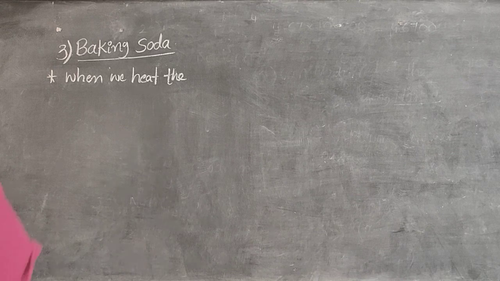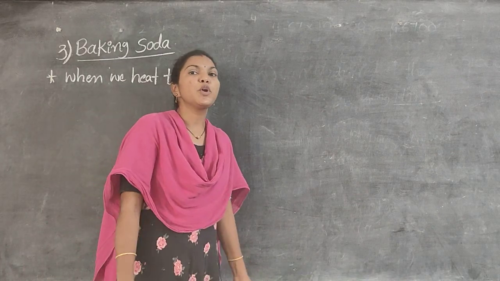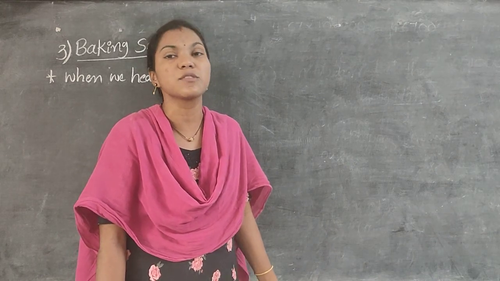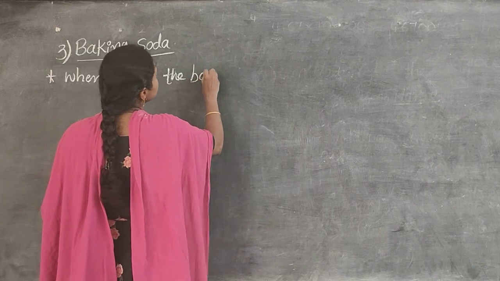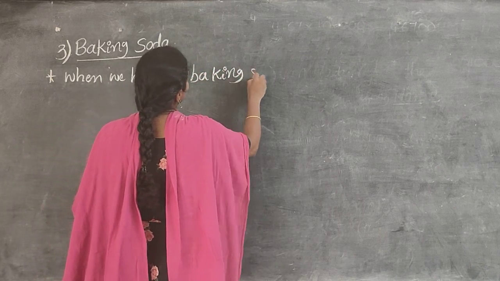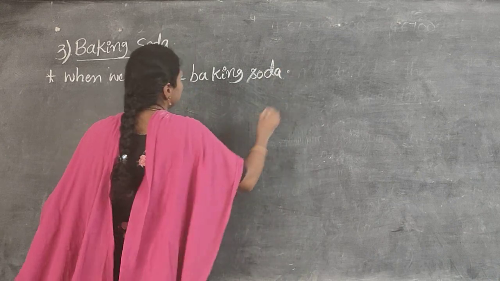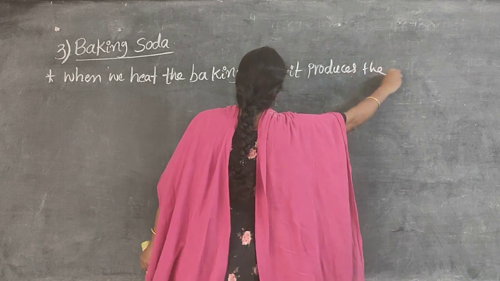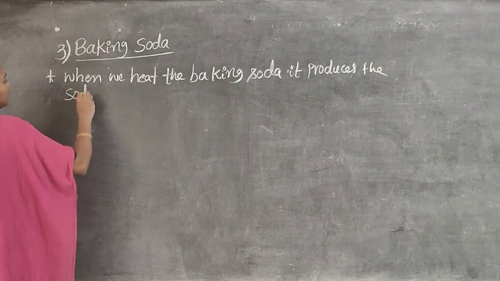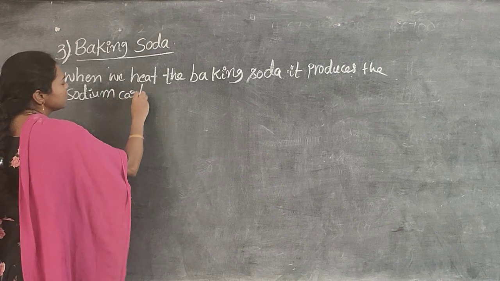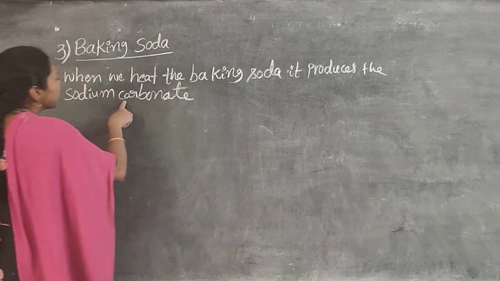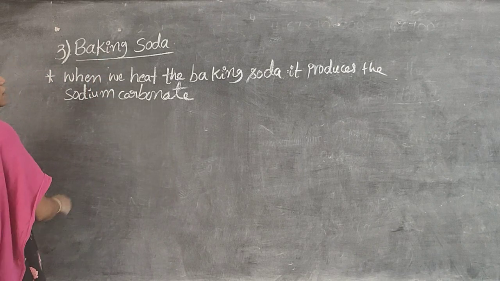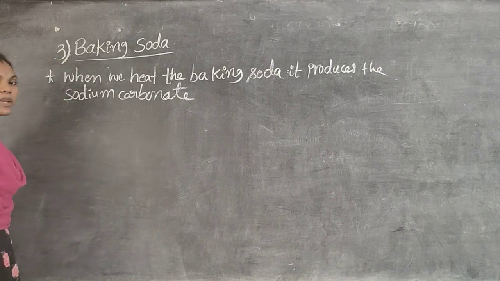Now see here. When we heat the baking soda, what does it produce? It produces sodium carbonate, or washing soda. The sodium carbonate is also called washing soda. Sodium carbonate is produced only from sodium bicarbonate, or baking soda. When we heat the baking soda, it produces the sodium carbonate.